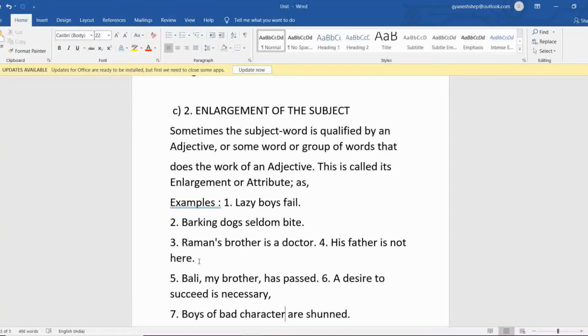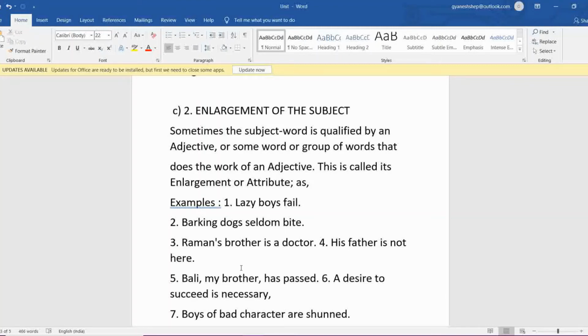His father is not here. In the fourth one, the attribute is a possessive. His father, H-I-S, his father. His means whose? That of Raman. So it can be Raman's or another person's, but what you have to understand here is that it is showing possessiveness.